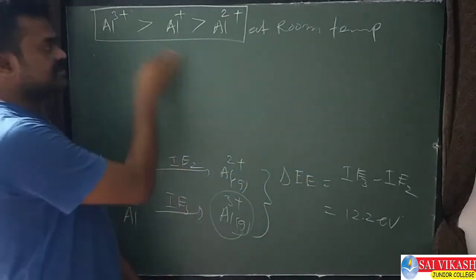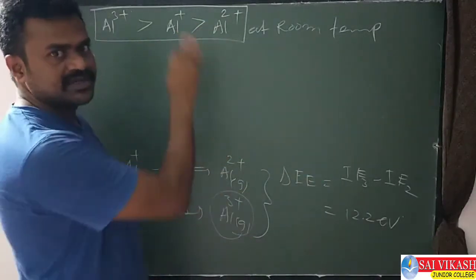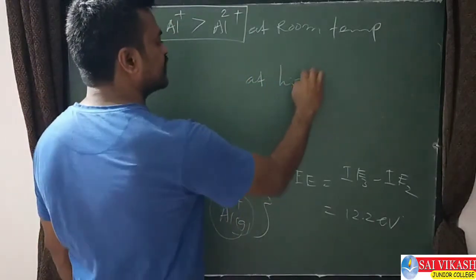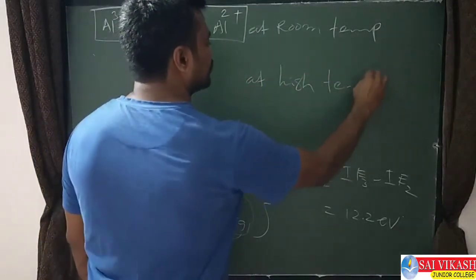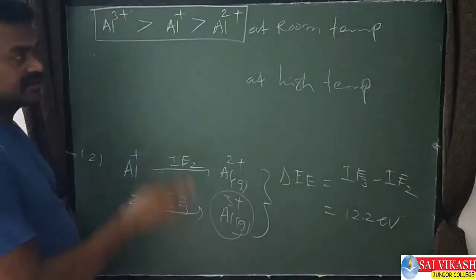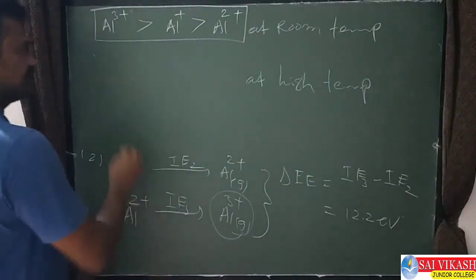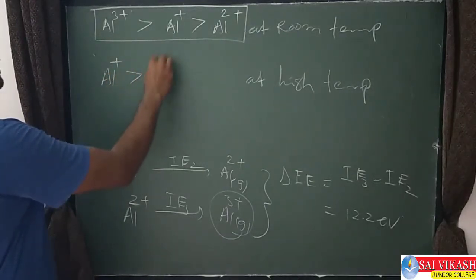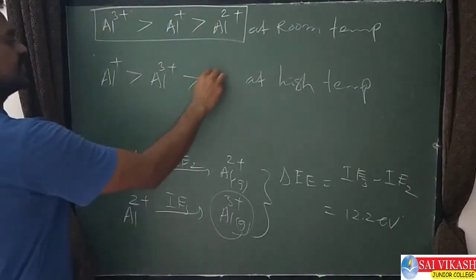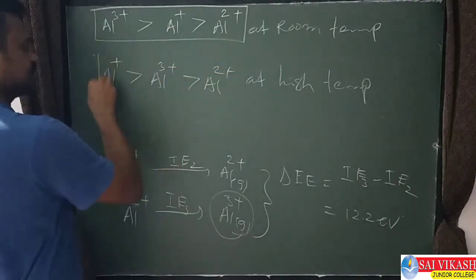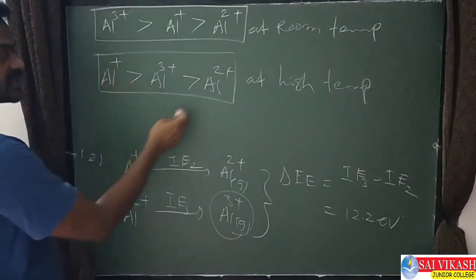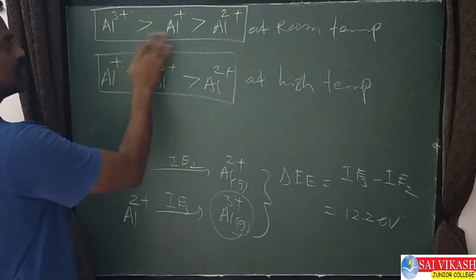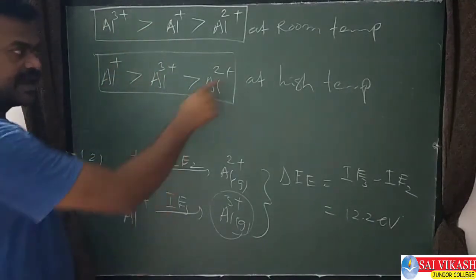If room temperature is given, this is the order and this is the explanation for this order. But if high temperature is given, this order may change. Then it forms Al+ greater than Al3+ greater than Al2+. In this case also Al2+ only least stable. Just these two only inverted at high temperature.